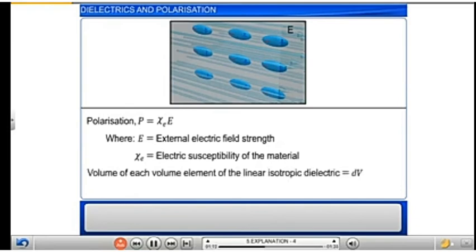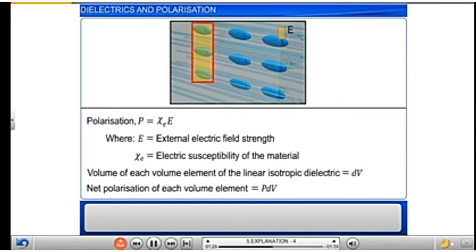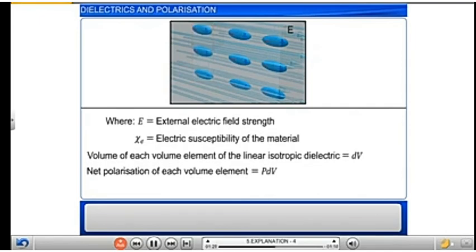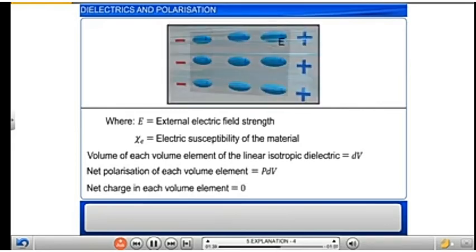Now each small volume element of the linear isotropic dielectric, having a volume dV, has a net dipole moment equal to P dV due to all the dipoles in it, in the direction of the uniform electric field. Here it is important to note that the net charge in each volume element will be zero.